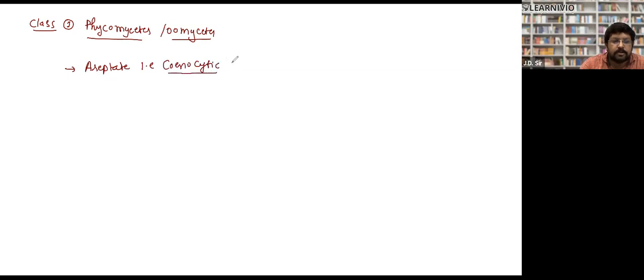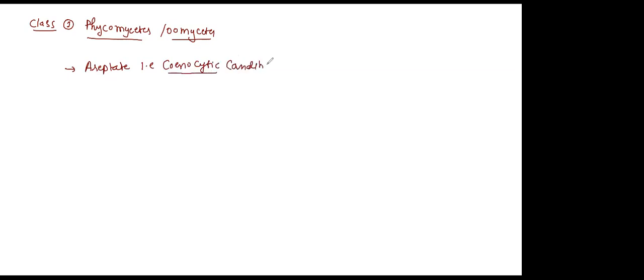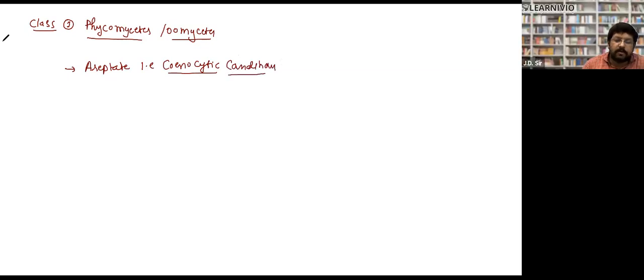Remember, cenocytic condition: unicellular multinucleate means cenocytic condition. So they have aseptate mycelium, that is cenocytic condition. Next point. Cell wall is made up of chitin.